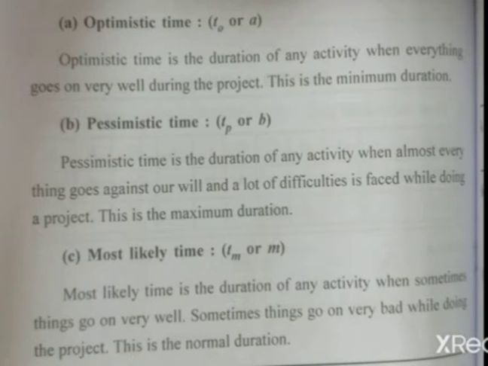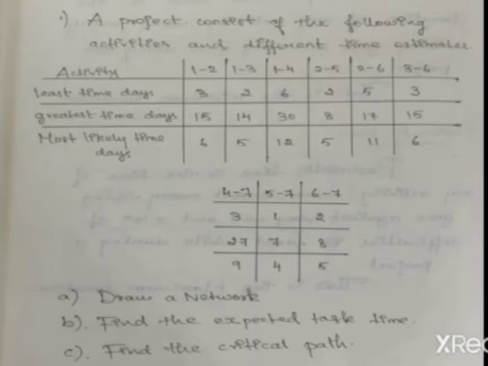To find the expected time duration of activities, we have to see one problem. The first problem: a project consists of the following activities with different time estimates. Activity is given, least time is given, greatest time is given, most likely time is given. Here the least time is T0, greatest time is TP, most likely time is Tm. The question is to draw the network, find the expected task time, and find the critical path. Before drawing the network we have to find the expected task time, because we have to write it as the duration.